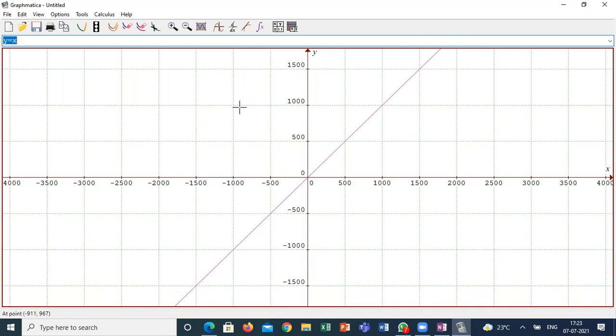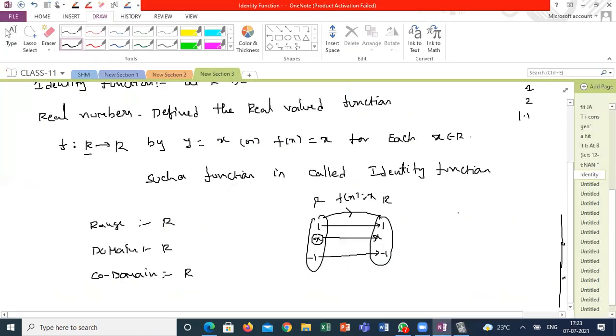the signs will change, because in the quadrants this is positive, positive; this is negative, positive; this is negative, negative; this is positive, negative. So these are the reasons it is not valid for the identity function.